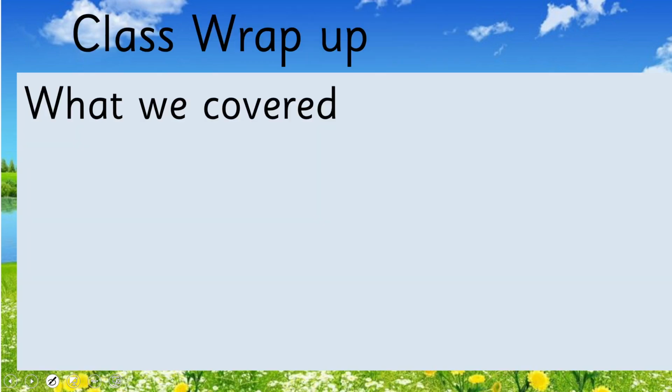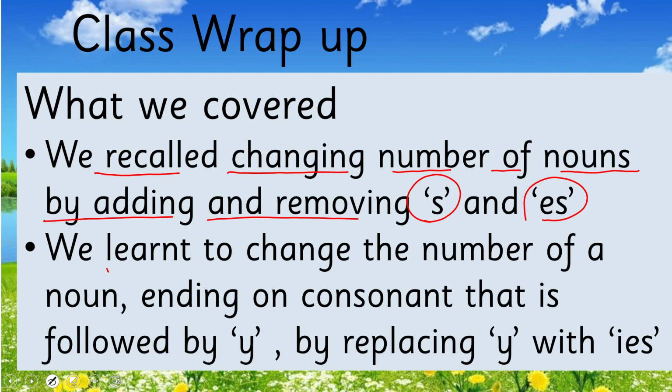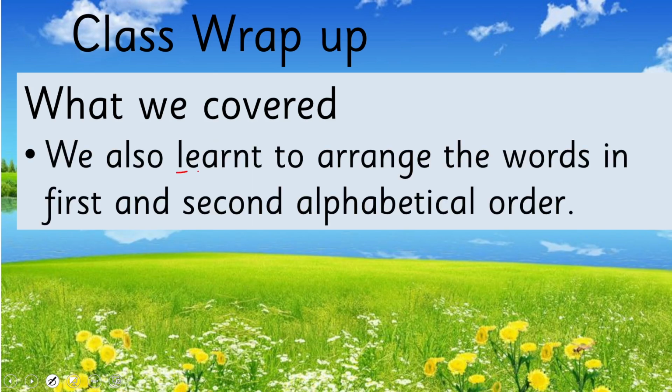So what we have done so far: we recalled changing the number of nouns by adding and removing S and ES. We learned to change the number of a noun ending in a consonant followed by Y by replacing Y with IES. And we also learned to arrange the words in first and second letter alphabetical order.